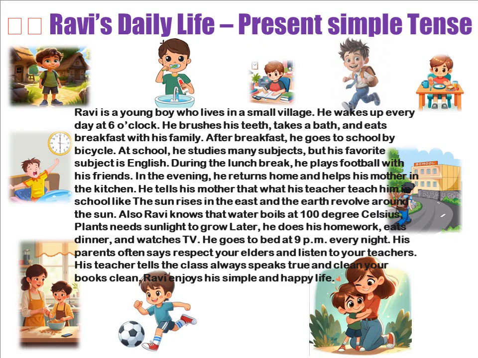It is used to describe routines, truths, facts, and instructions in a clear and simple way. We use the base form of the verb for subjects like I, you, we, and they, and we add s or es to the verb for he, she, or it. For example, in the story, he wakes up, he goes, and he helps are all in the present simple tense. The paragraph shows how the present simple tense helps us describe regular actions and timeless facts clearly and simply.